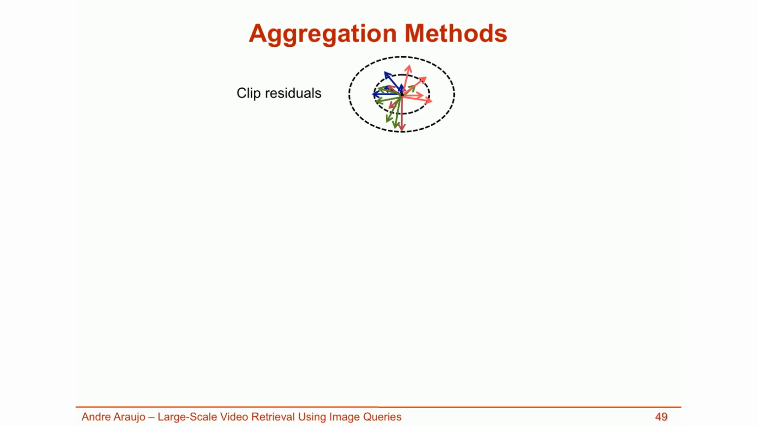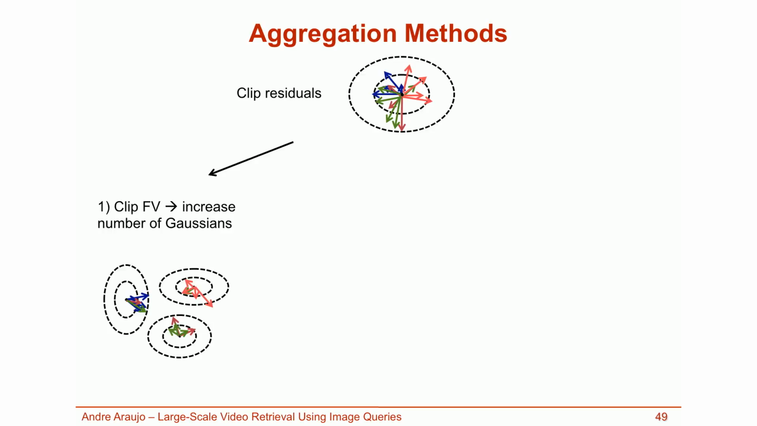To fix this problem and construct an effective descriptor for a video clip, there are several possibilities. The first one is the contribution I just introduced. Using a clip Fisher vector, we increase the number of Gaussians, which reduces the interferences between residuals. But we can also explore other types of aggregation. In particular, I consider techniques that make use of hashing, which has been successfully applied to several research problems.